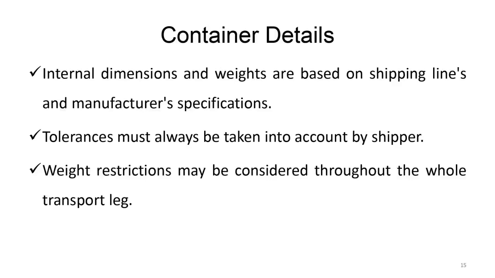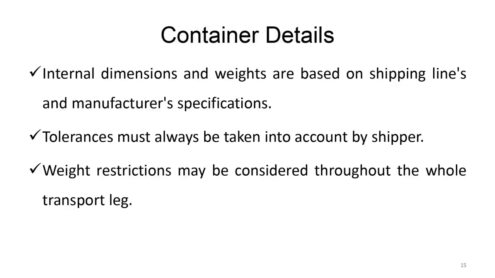Tolerances must always be taken into account by the shipper. Tolerances mean if the internal dimension is 7.5 foot, then your product should be somewhere around 7 foot or so. Because while you're trying to insert or put the product inside, it may rub against both the walls of the container and get scratched. So your product should be significantly less than the dimension of the container.